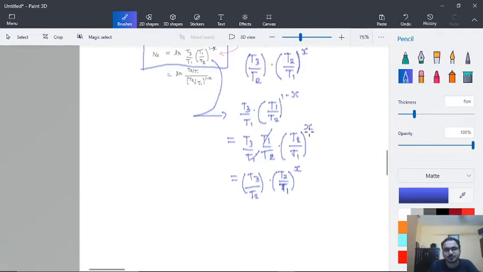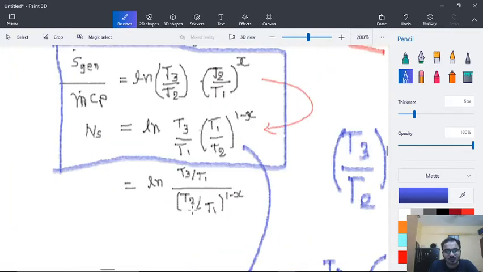So this is the same thing that we have obtained. That's why it was written directly over here, and finally we are getting this as the formula.